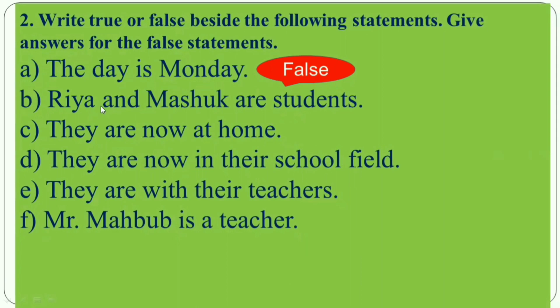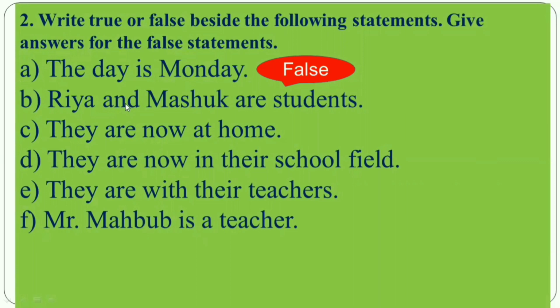Second one, Ria and Masuk are students. So, my dear student, here you can see in the passage, we have read that Ria and Masuk are students. In the passage we have seen. So this statement is matched with the seen passage.